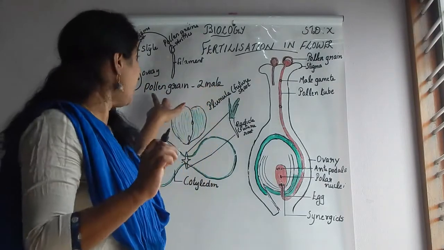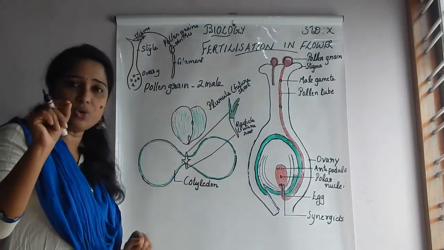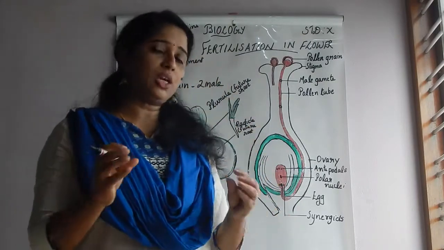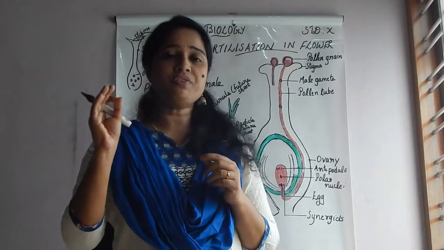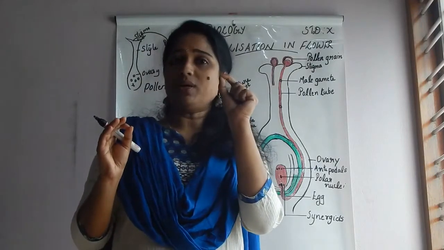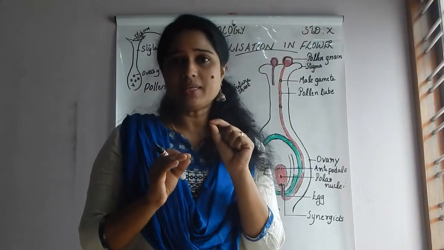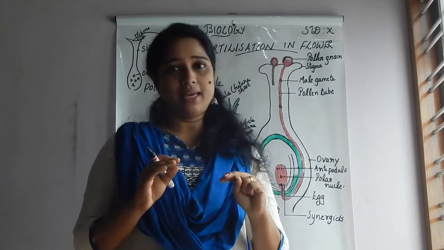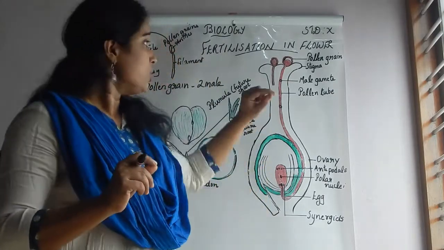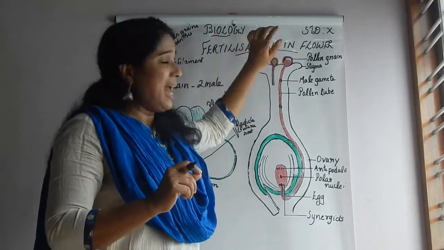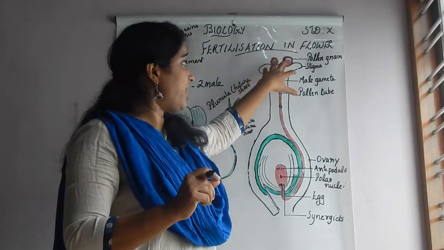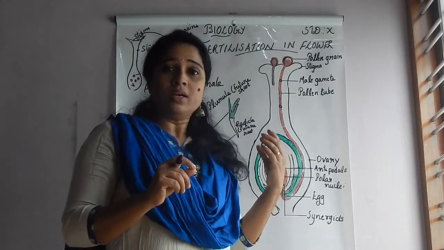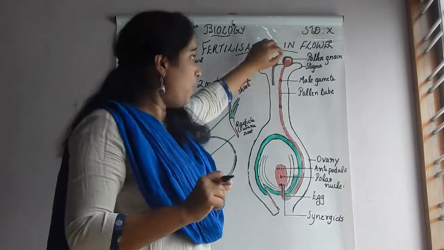2 male gametes are there in a single pollen grain. Numerous pollen grains are there. It is a powdery substance. And when we separate one powder from another, in a single pollen grain you could see how many male gametes are there. 2 male gametes are there in a single pollen grain. So here, the stigma will accept only one pollen grain. Even though numerous pollen grains fall on the stigma, it receives only a single pollen grain.